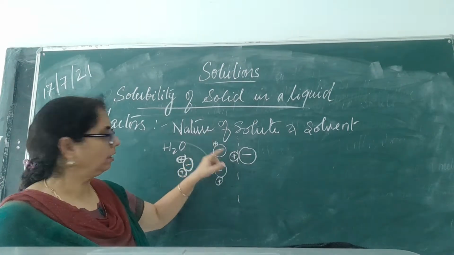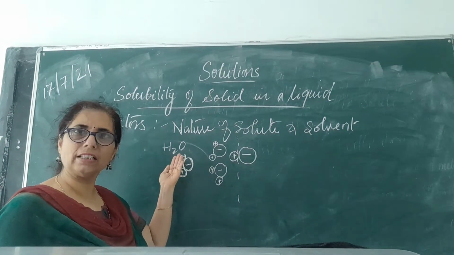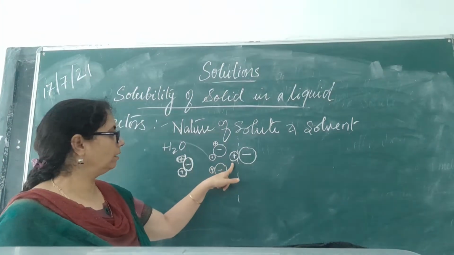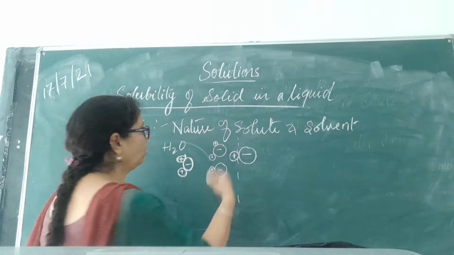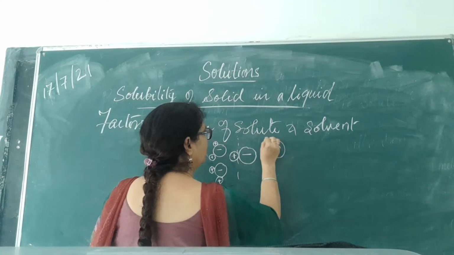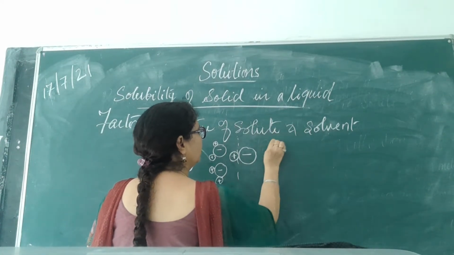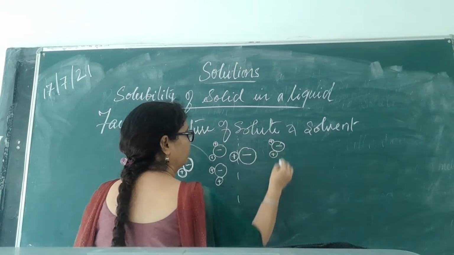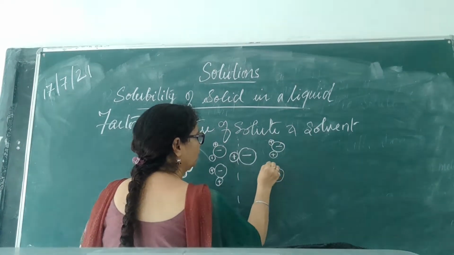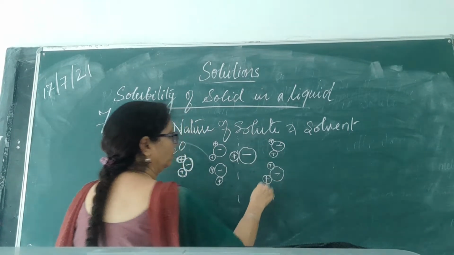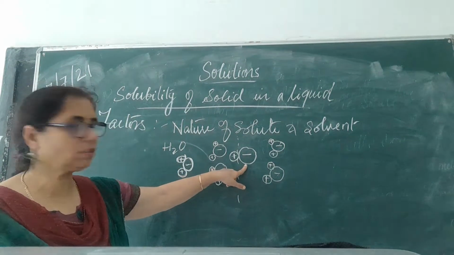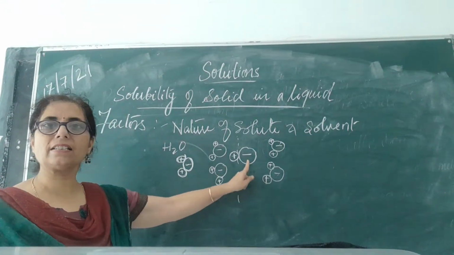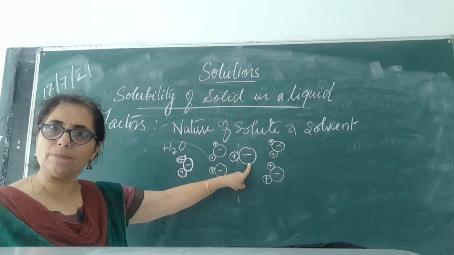Oxygen being negative, with the hydrogen on the other side, gets attracted towards this positive part of the salt. On the other hand, you will see that this changes to the other side. See, now this is the negative end of the salt, and the water molecules are still there, but their positive end is now attracted towards the negative side of the salt.